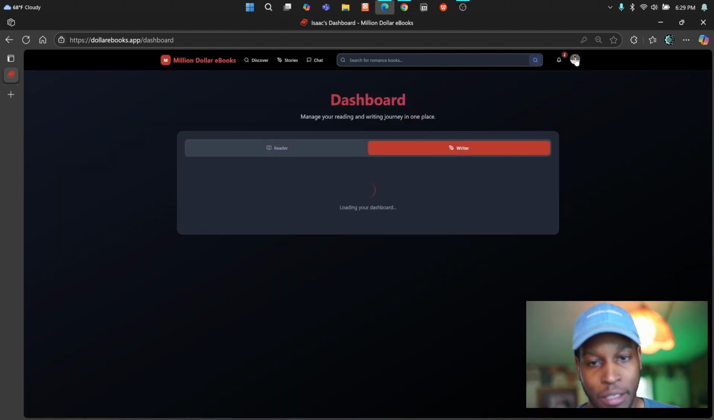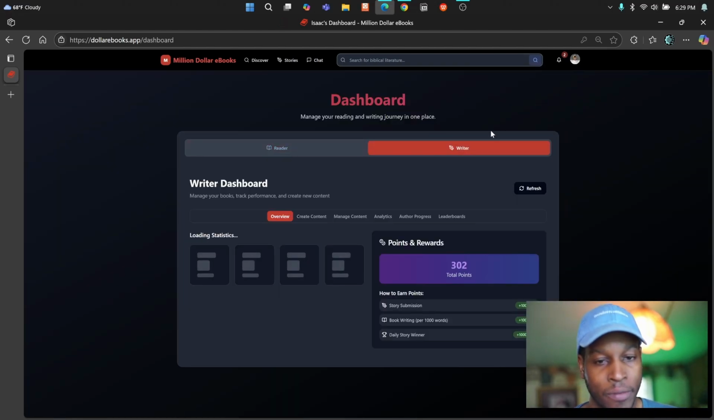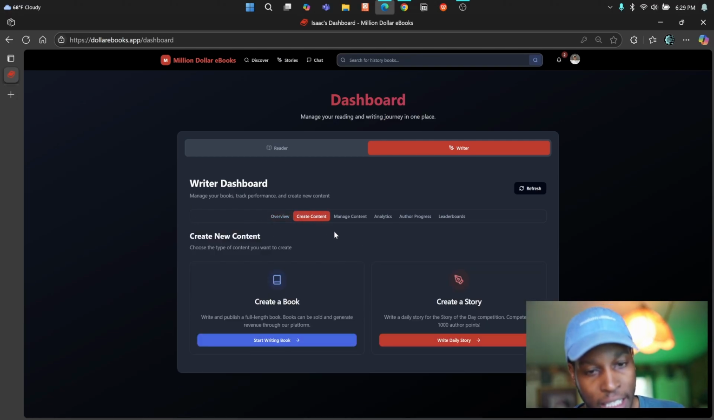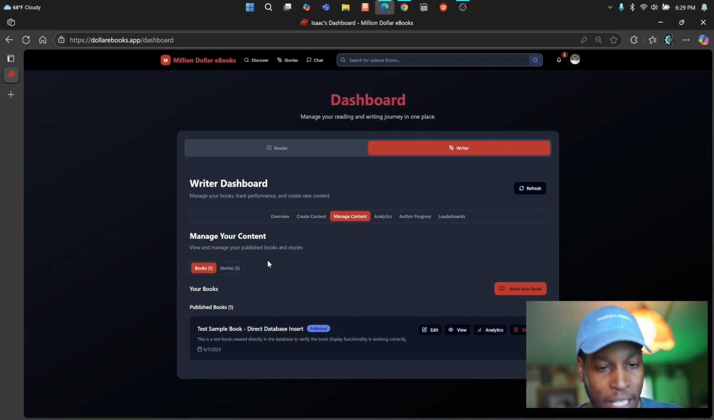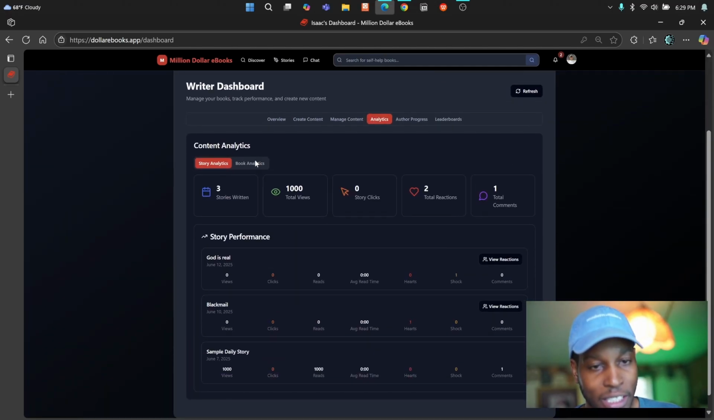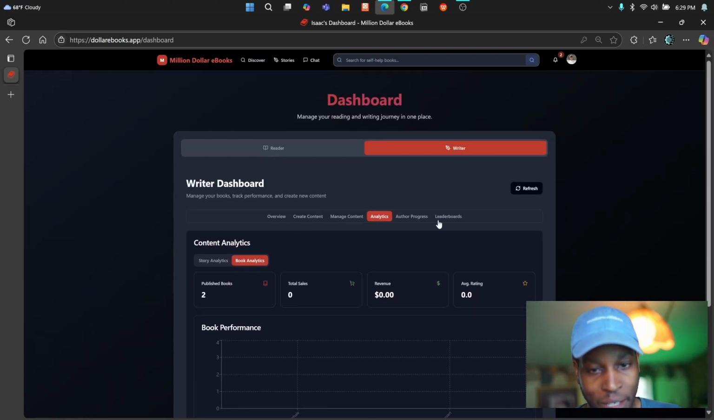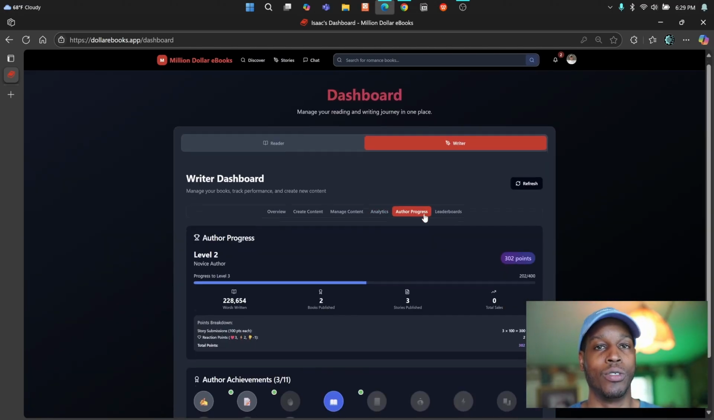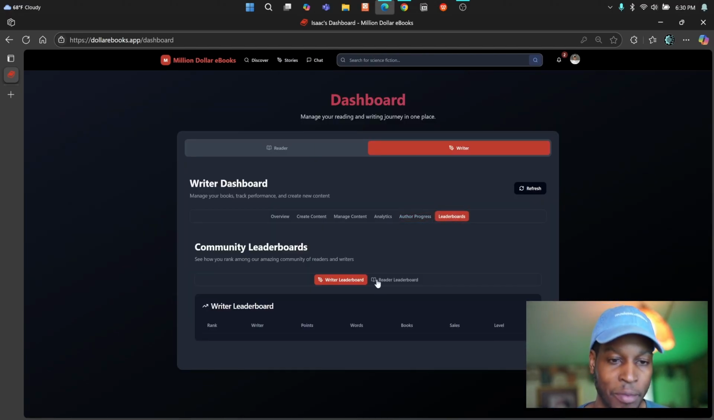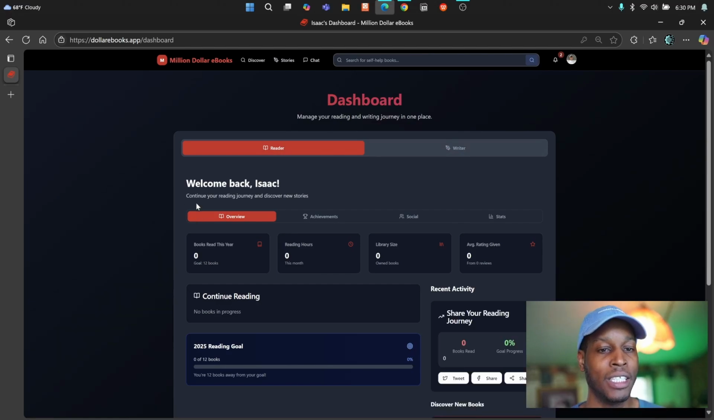Then, when you're a writer, you would have this dashboard where you're able to create content, whether it's a book or a story, and manage the books and stories you've already done. You get analytics on your stories and on your books. You also get progress, so if you're setting goals as an author for how much you want to write, this is where you would set those goals. And there are also going to be leaderboards where writers and readers are stacked against each other for how active they are and how much progress they're making. So we saw the writer dash.